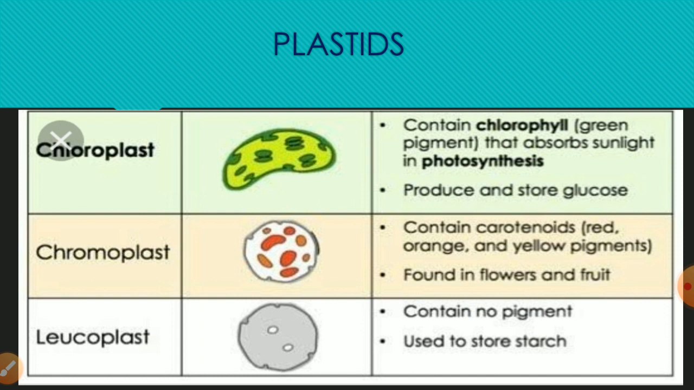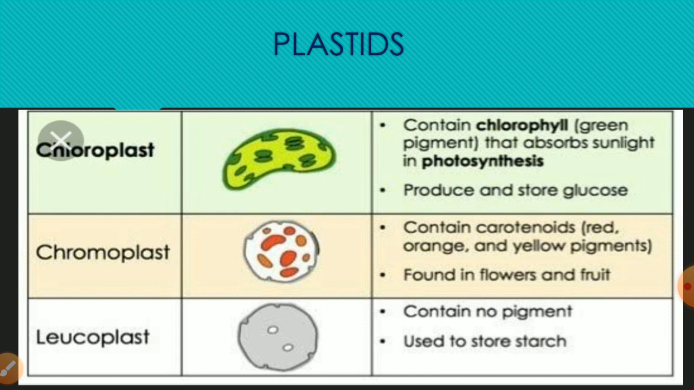Chloroplast is a photosynthetic plastid. It contains a green pigment which is known as chlorophyll. Mainly it is found in the leaves and it is the active site of photosynthesis. Now the second one is chromoplast. Chromoplast is non-photosynthetic, meaning it does not have any role in photosynthesis. Red, orange or yellow colored pigments may be there in the chromoplast. So it is found in fruits and flowers. The major function of the chromoplast is that it attracts insects for pollination.